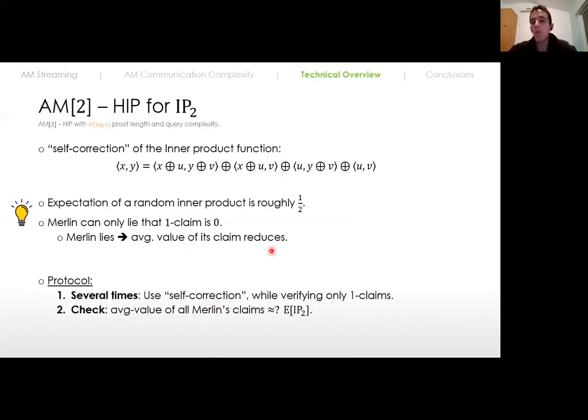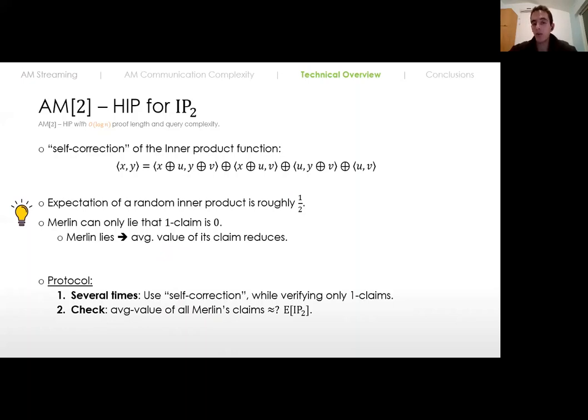and we can detect it by simply running the protocol multiple times, each time with different randomness. We are going to verify only the terms that the prover claims to be 1, and we're going to blindly accept all the terms that the prover says are equal to 0.